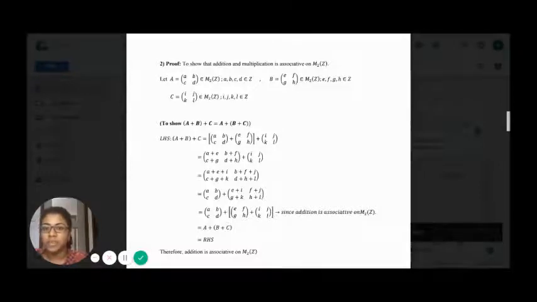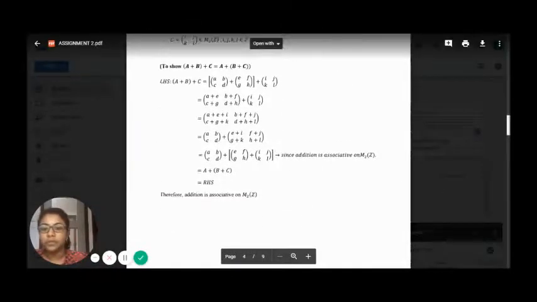So we solve A plus B first, and then we add the result to the matrix C. We will have this matrix, where we can conclude that the left-hand side is equivalent to the right-hand side because addition is associative on the matrices over the integers. So we can conclude here that addition is associative on the 2 by 2 matrices of the integers.